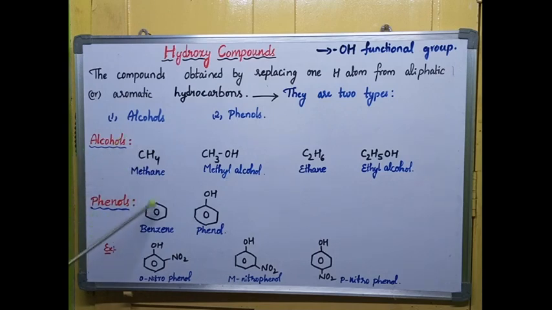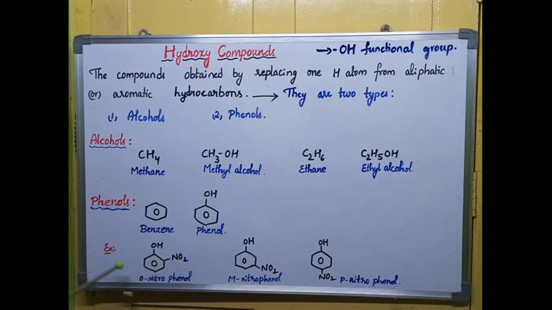If I take an aromatic ring, benzene, for example: you know that the benzene ring consists of 6 carbons in a hexagonal ring, and 6 carbons consist of 6 hydrogens. If I replace one hydrogen with OH, then it is called phenol. These are obtained from aromatic hydrocarbons, so they are called phenols.